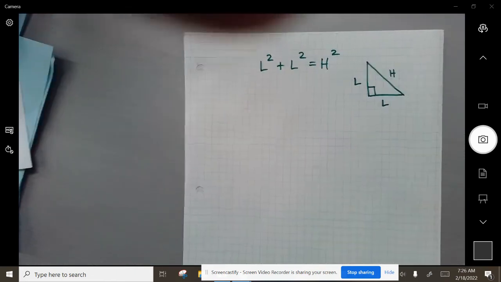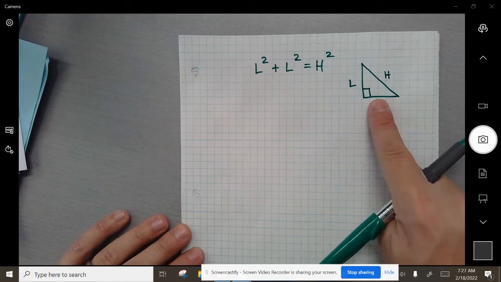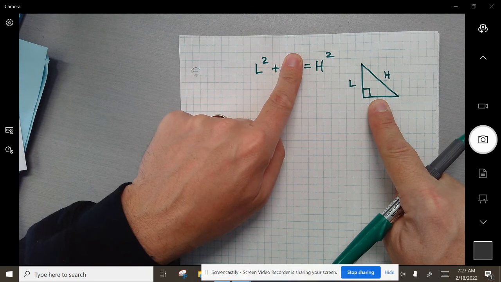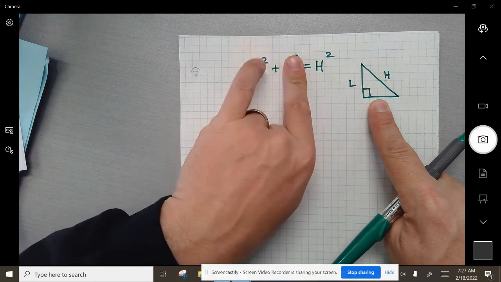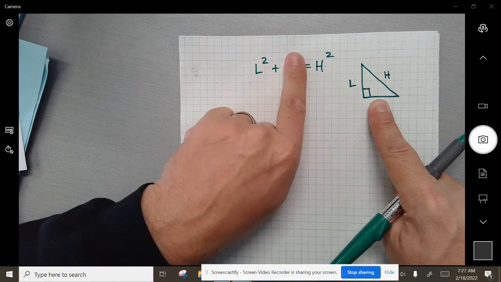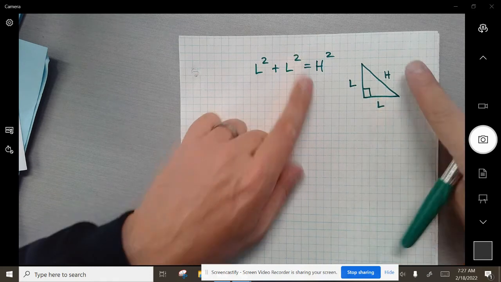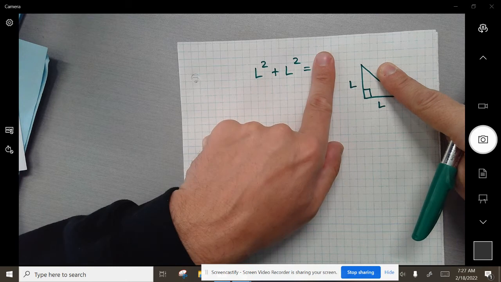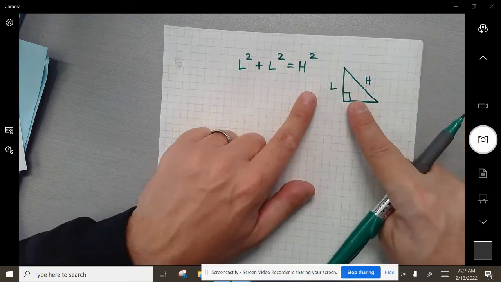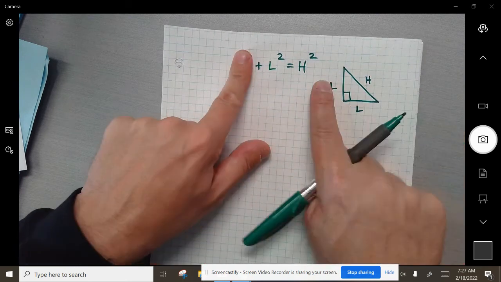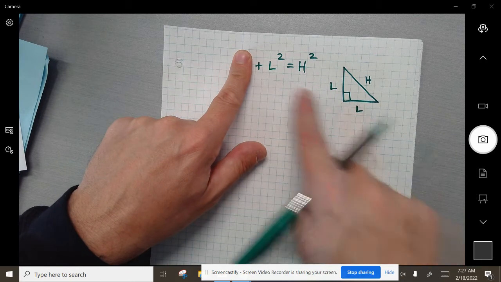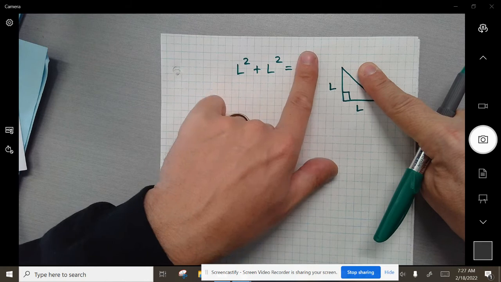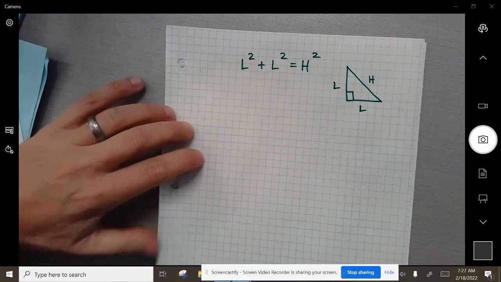Now, on top of that, make sure if you're missing a leg, that means you're eventually going to have to subtract. You're going to square these numbers, and then you're going to have to move this over by subtraction. You'd have to move your constant to the right. If you're missing the hypo, you see what you're going to do? You're going to add. All right, so let's put that in your brain. Missing a leg, whatever leg it is, you're going to have to subtract that, right? But if you're missing the hypo, you're adding. And then what do you do at the end? You square root it, okay?